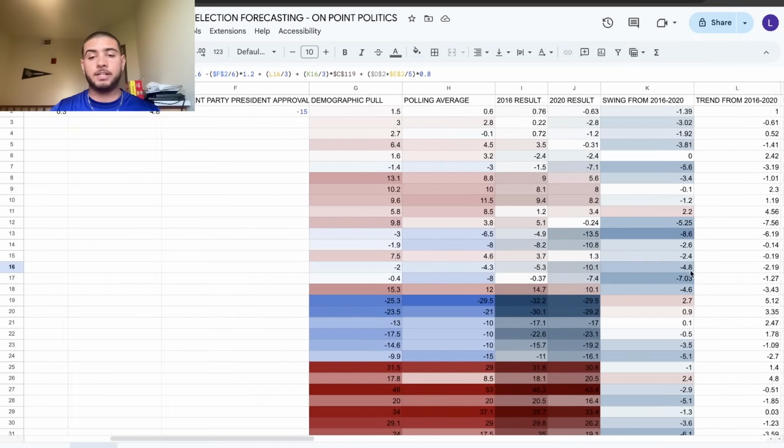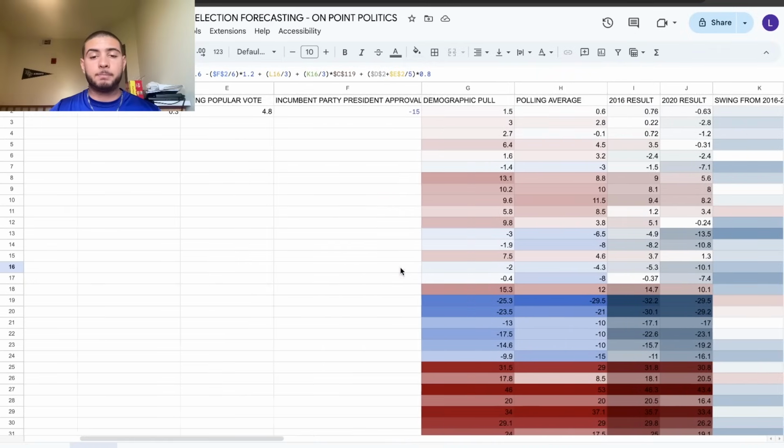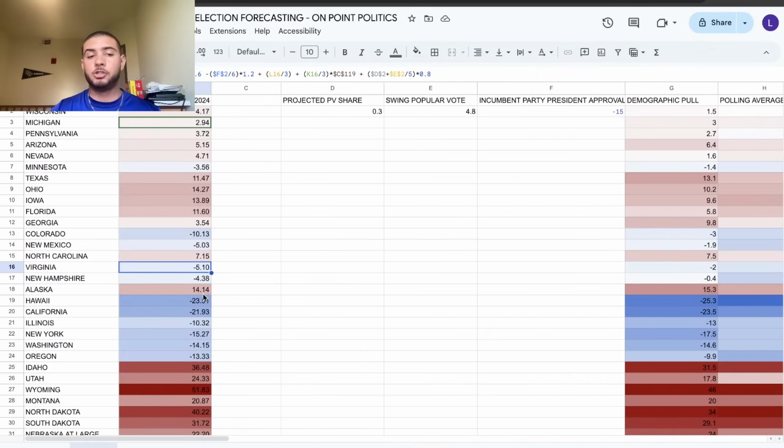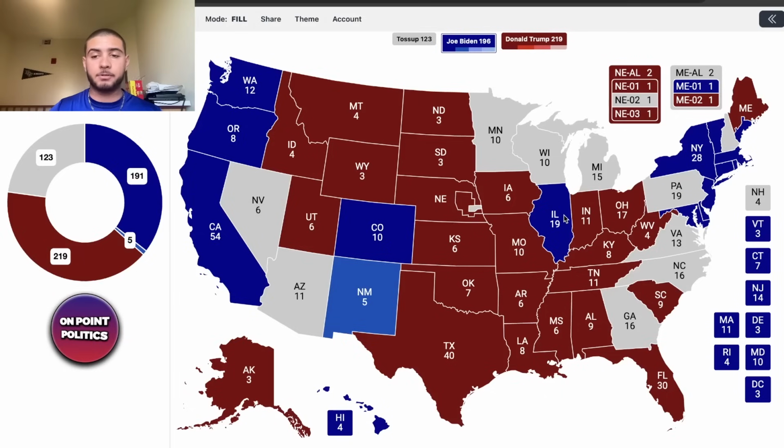The state has trended left, and the demographic result only has Biden up by 2 points. And so that probably drags his performance down just a little bit in the state. And he leads by basically exactly 5%, which puts him in the likely category. So I don't think that as of right now, Trump's probably going to have a chance in Virginia.